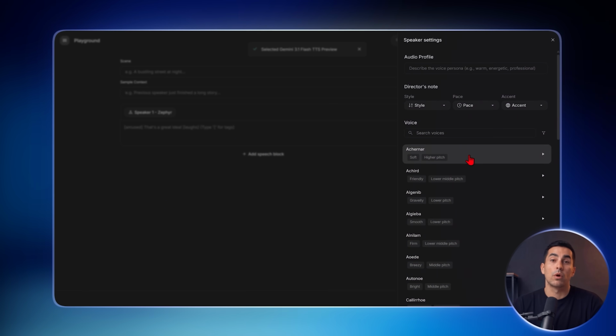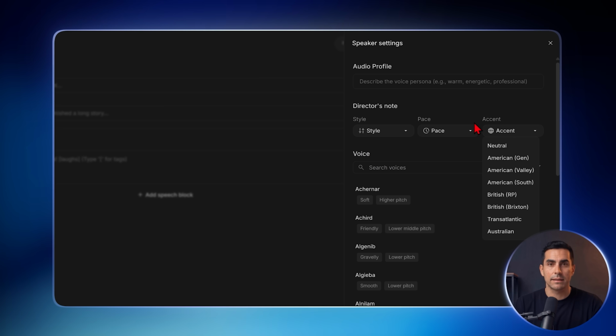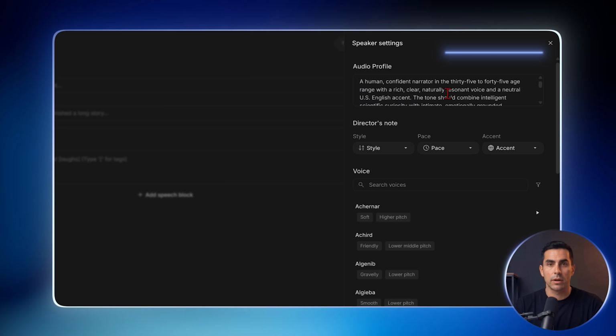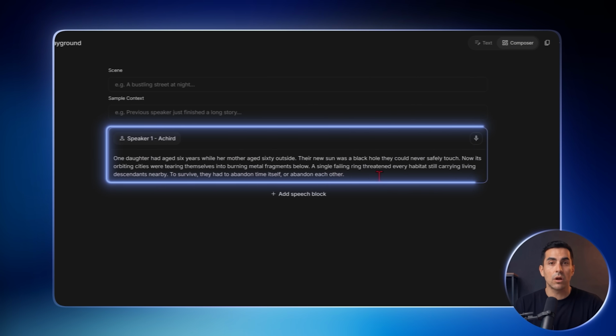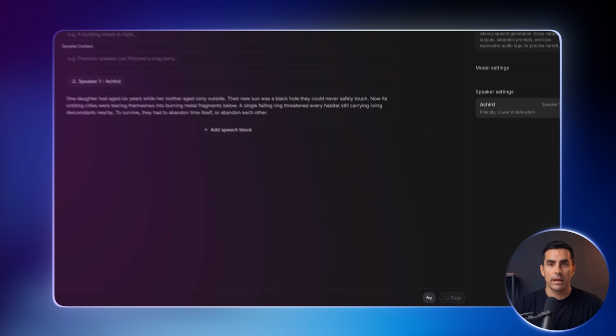The second option is Google TTS. This is also free and requires no installation. Choose a voice, adjust the style, pace, and accent, then paste the voice description from earlier into Audio Profile. Add the dialogue lines one at a time or all together. Sometimes this tool gets overloaded when too many people are using it and won't let you generate anything. If that doesn't happen, you can use it. If it does, use the previous option.